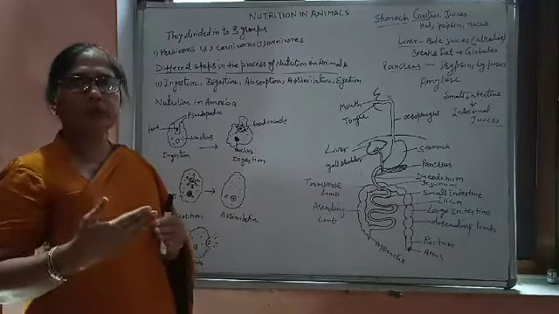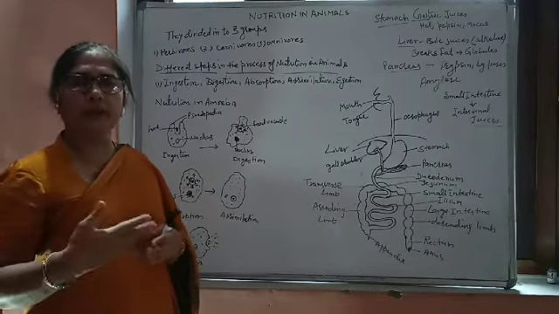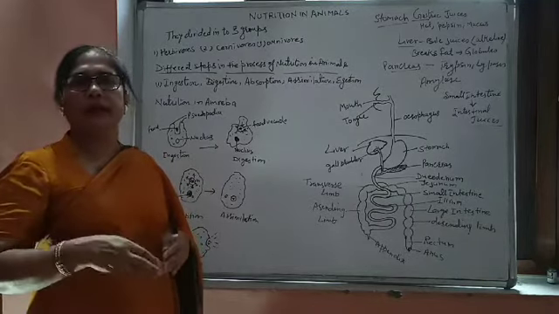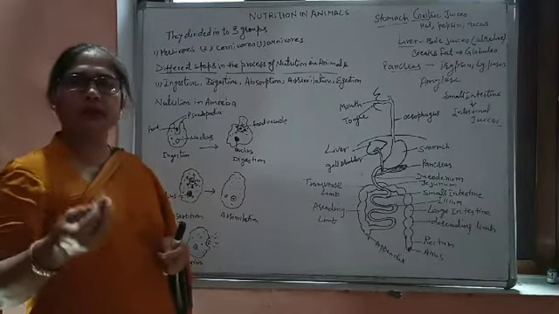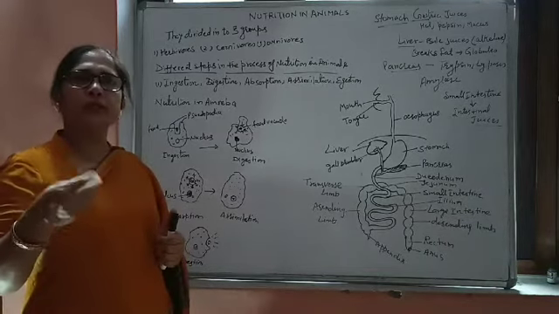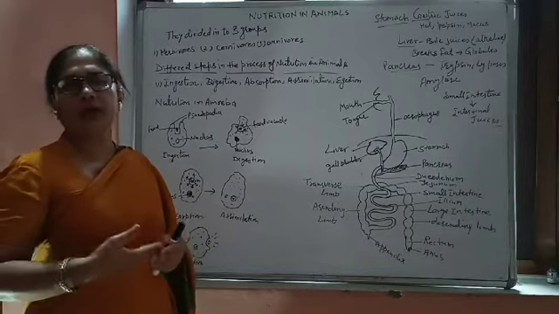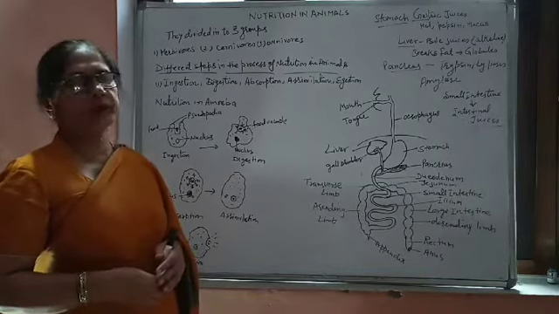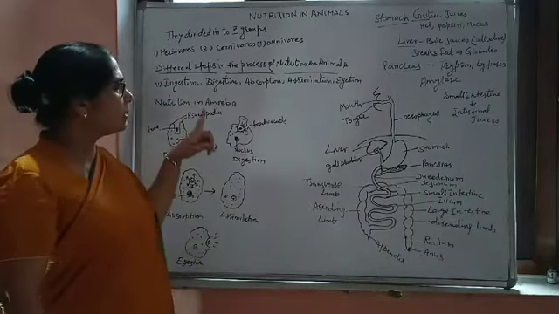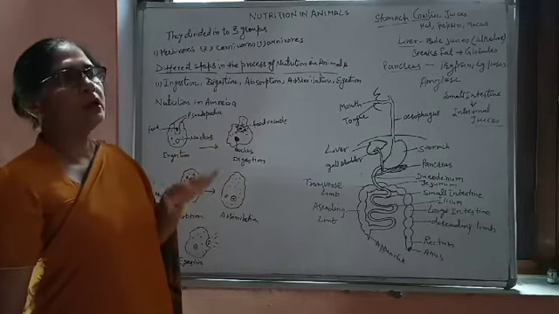As I told you earlier, we take complex food, and this food is digested inside the body and converted into a simple form, that is sugar. Then this sugar is absorbed by the body and further utilized for the different processes of life. Here we are studying the different steps of this digestion in higher animals.